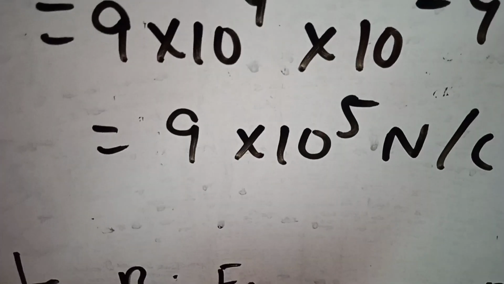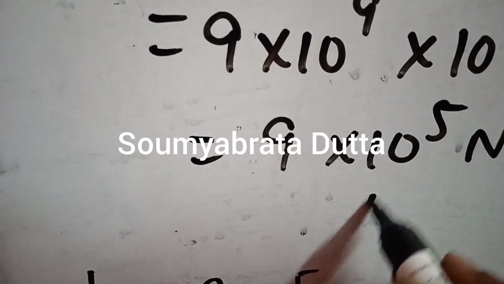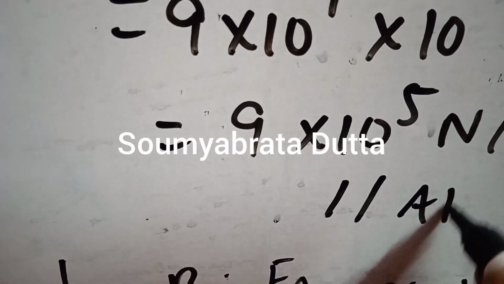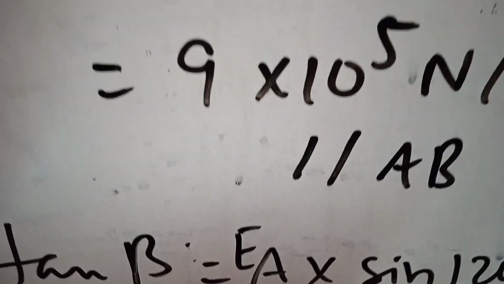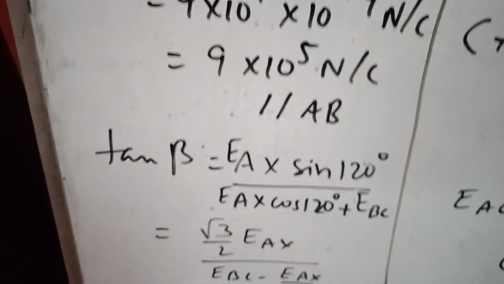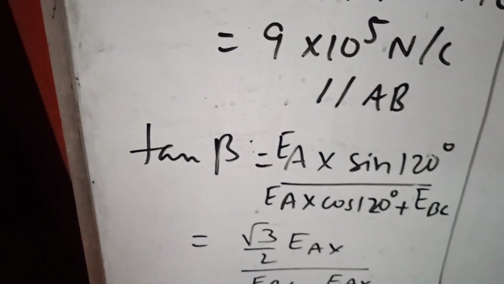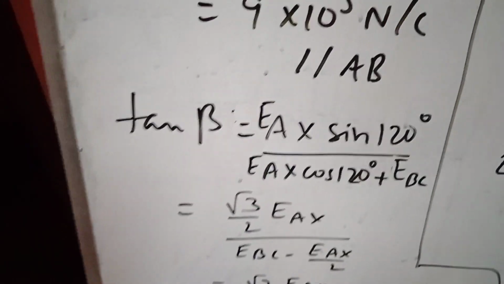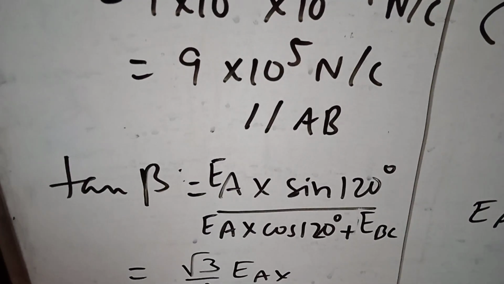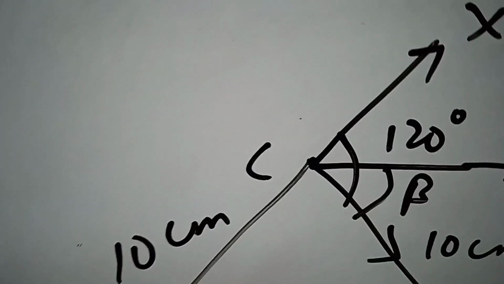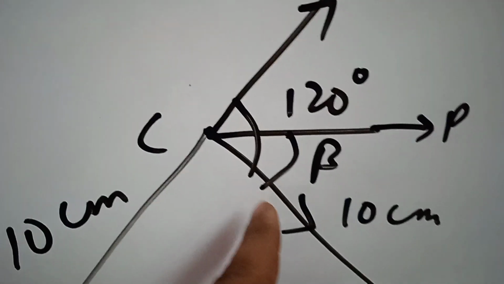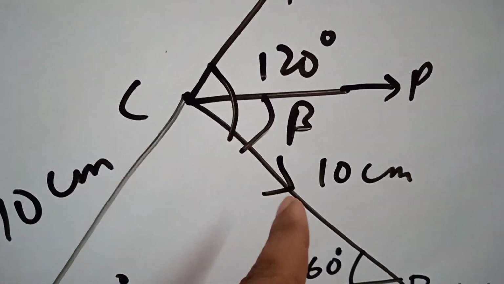That means we can see here it is parallel to AB and nothing else. Next, what we have to see is direction. Now tan beta. How will you find out tan beta here? E_A sine 120 by E_A cos 120 plus E_BC. That means beta is the angle between this intensity and this one.